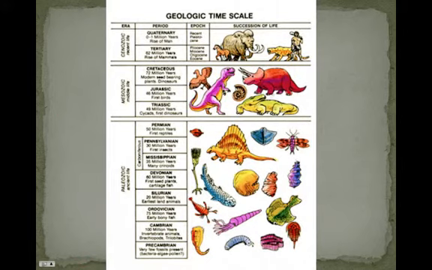And again, the big difference that we look at with these eras and periods is going to be the organisms that were around during that time, the predominant organisms, the plants and animals. You can see that during the Paleozoic, we had a lot of sea creatures, a lot of more primitive life forms. The Mesozoic, we can identify with the age of the dinosaurs, and the Cenozoic is the rise of mammals. But you can see that we broke these down, and if you look at each period, you can see the different organisms that lived then, and we start to look at why. And the Earth is different during each of these periods.